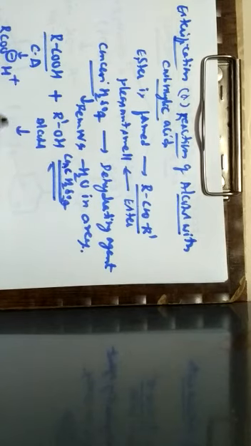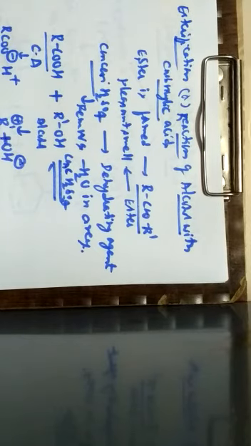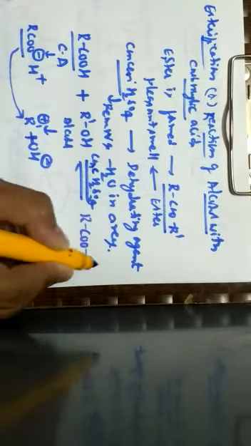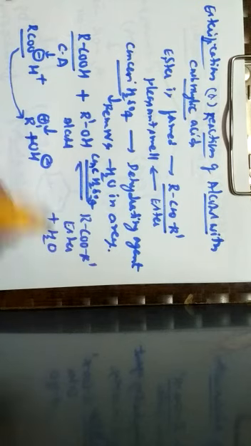a proton. Alcohol ionizes as R plus as well as OH minus. So this RCOO minus will combine with what? R dash plus, so that we are going to get an ester, that is RCOOR', along with the elimination of a water molecule. This particular reaction is called an esterification reaction.